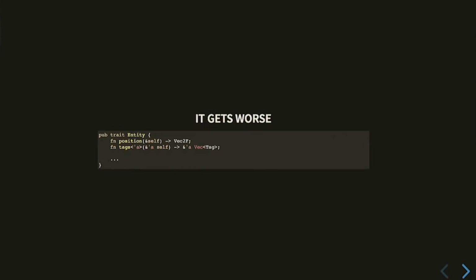So already this is a problem. That's a lot of borrowing. And maybe if you want to get the tags from an entity and then do some operation that involves mutating the world, maybe that's a problem. And it's even worse because if you need interior mutability, you can't return a reference. You have to return a RefCell Ref type, right? This is really hard.